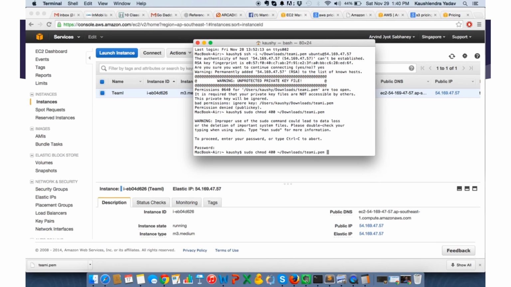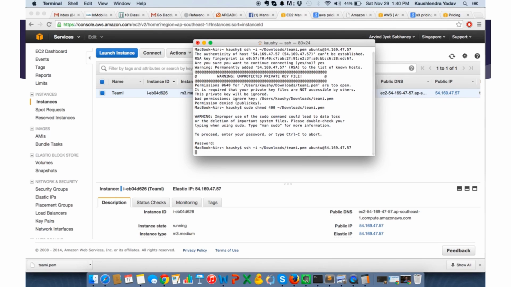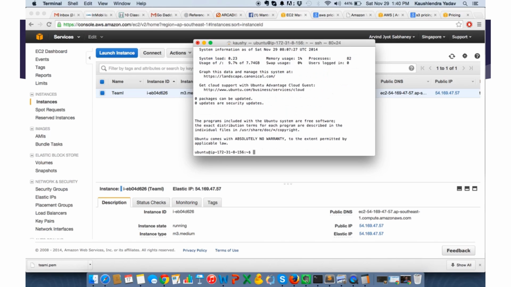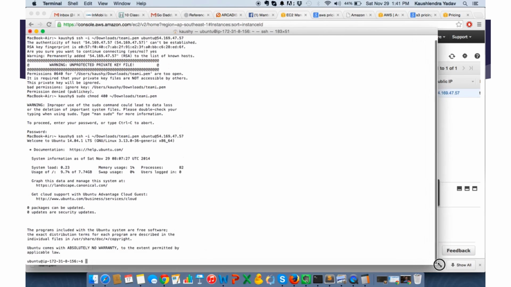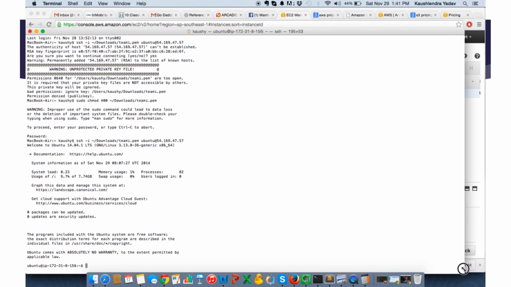So now we will go back. The earlier step we had to do because the permissions on the tmy.pem file were too open. What were those? 755? Yeah, something like that. So we made it 400. Now it's fine. So we are logged into the server. If I move my temp file from one folder to another, the permissions would remain the same, but obviously the location will change.